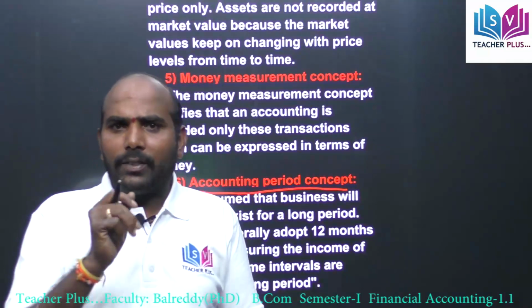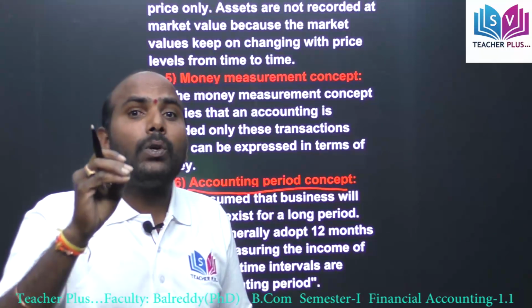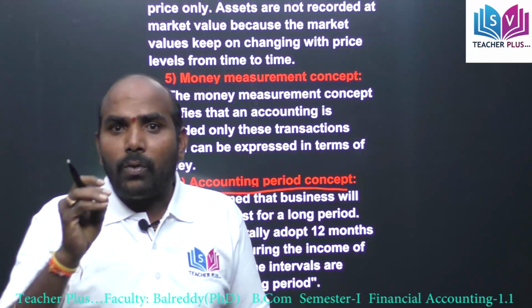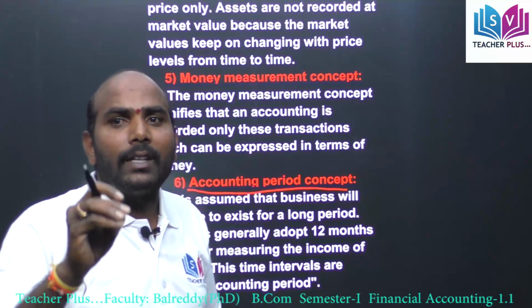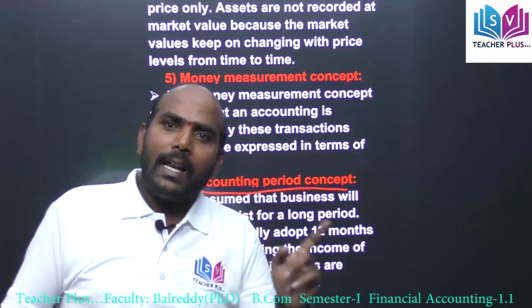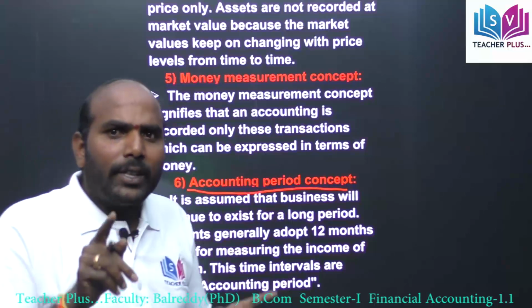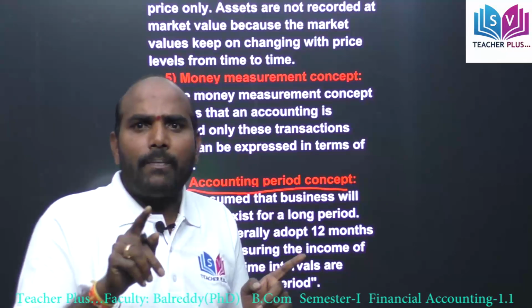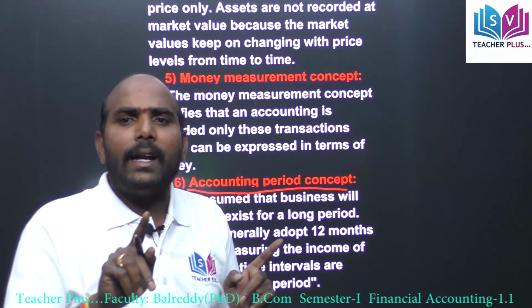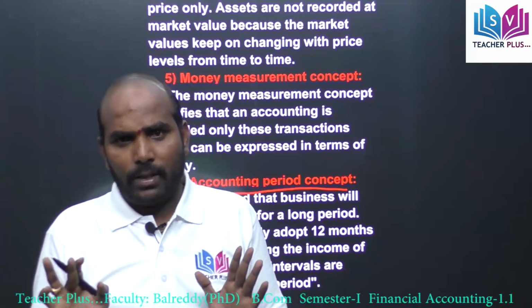Generally, in accounting we adopt a 12 months duration period. A 12 months duration period is called an accounting period. That is either a calendar year or a financial year. Calendar year means it begins from 1st January and ends on 31st December of the same year.